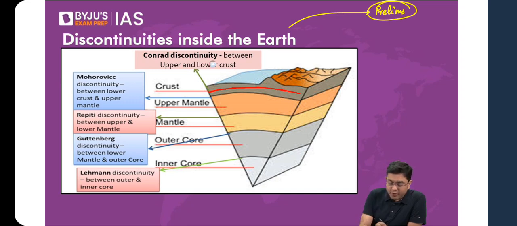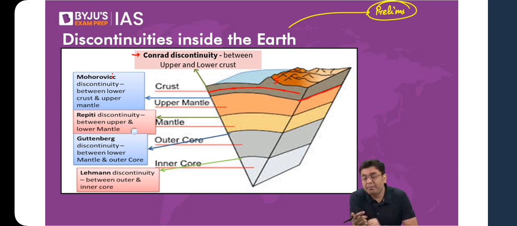And that is what is referred to as the Conrad discontinuity, which basically differentiates the nature of the rocks that you find closer to the surface. But as you go to the depth of the crust, the material arrangement, etc., changes. Then, between the crust and the mantle, there also you will have different types of materials which are present. That is what is known as the Mohorovičić discontinuity, or what is simply referred to as the Moho discontinuity.